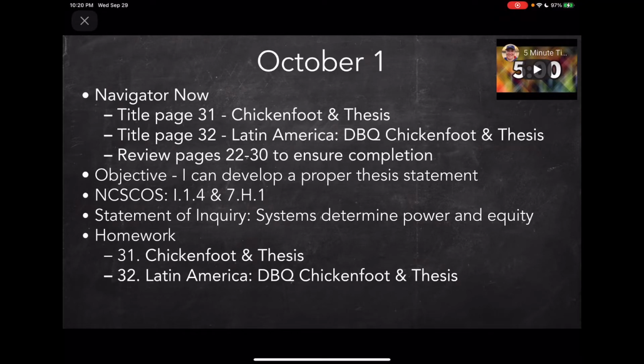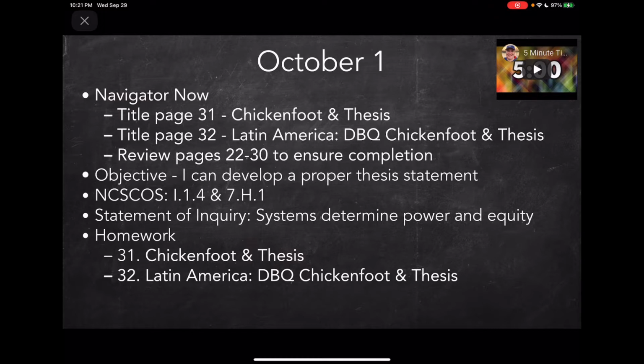Let's go ahead and begin the navigator now. Take a couple minutes to do this. Title page 31, Chicken Foot and Thesis, and then title page 32, Latin America, DBQ, Chicken Foot and Thesis. Once you've done that, go ahead and review pages 22 through 30 just to make sure those are complete. Take about 3 to 5 minutes to do so. Go ahead and pause the video and then continue playing it when you are ready.